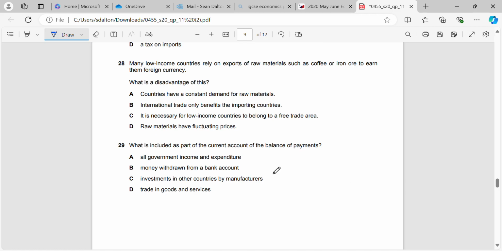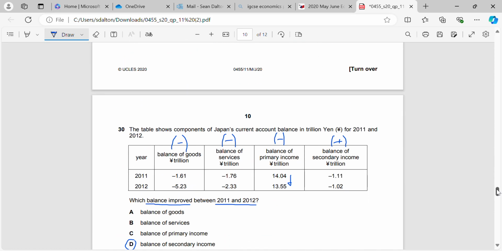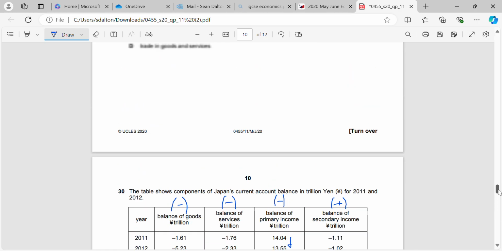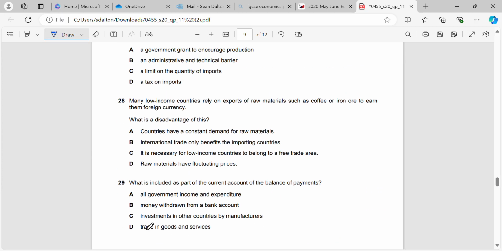Okay. So another current account balance of payment question. What is included as part of the current account on the balance of payments? And we can see, if you want to get the correct answer, just look down below. It's the trade of goods and services, which we can see is our components, right? So it's literally given in question 30.